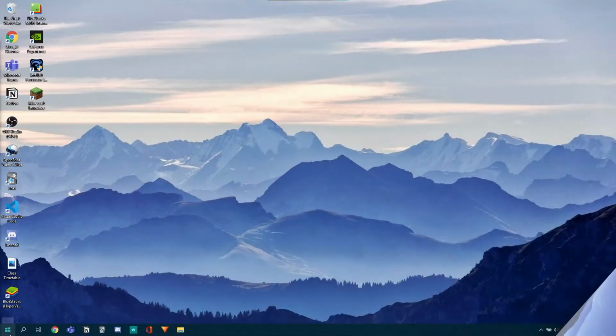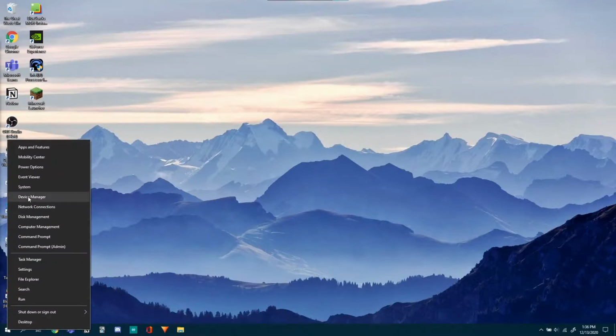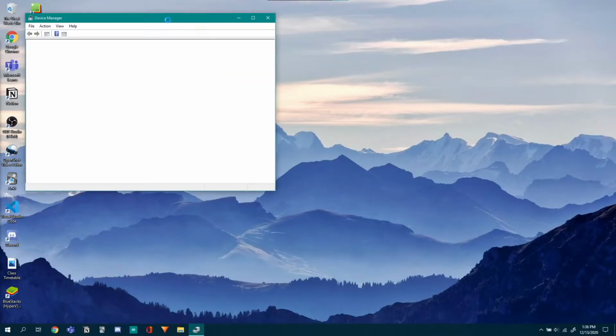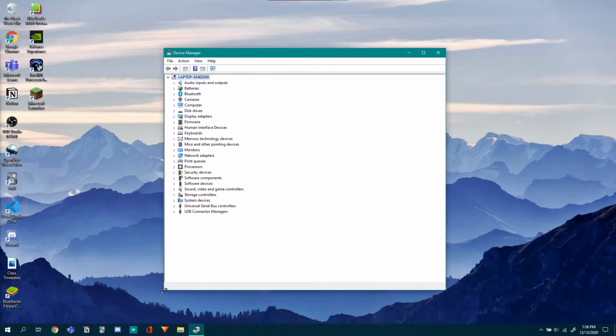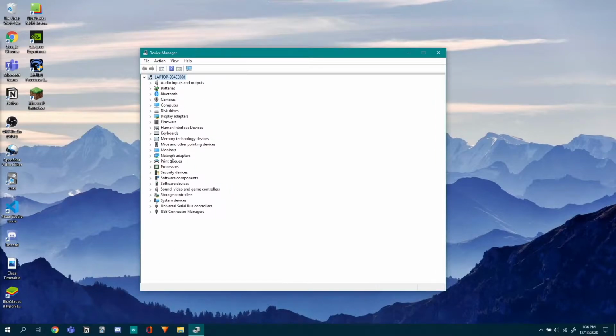So just head on to the Start menu, right click it, go on Device Manager, and now you can see all your laptop's components. I'll just make it a bit bigger. Just scroll through, and you will be able to see this display adapter. Right now on my laptop I have Nvidia GeForce GTX 1050 that's currently being used for the monitor.